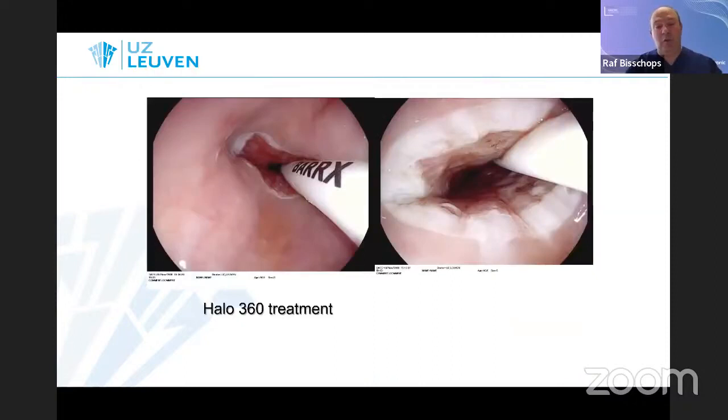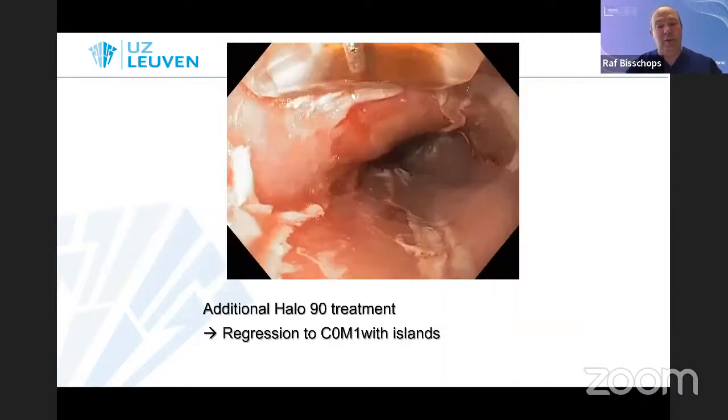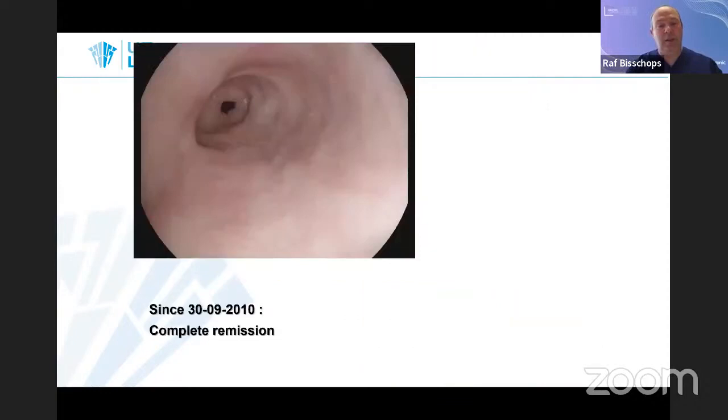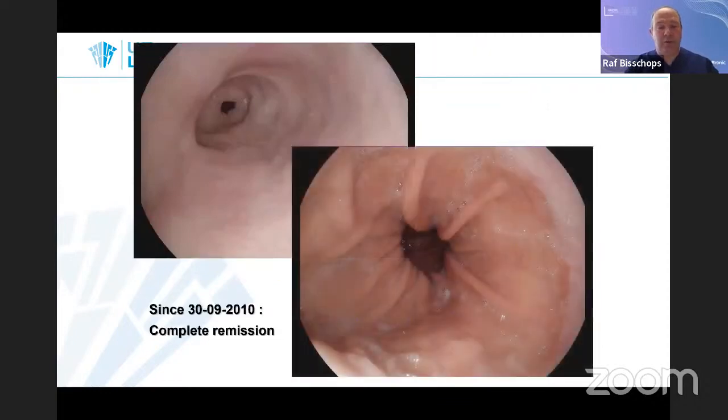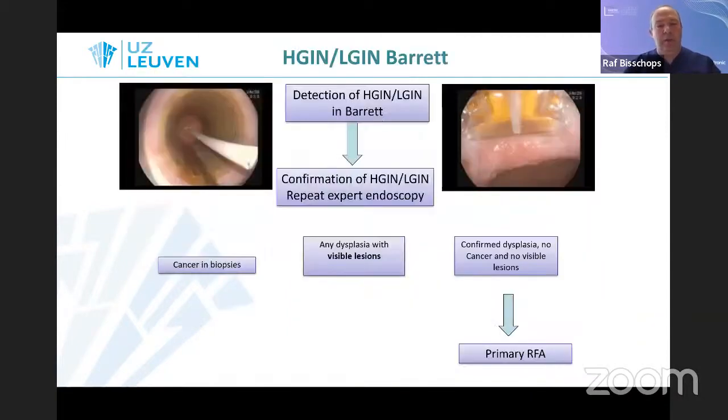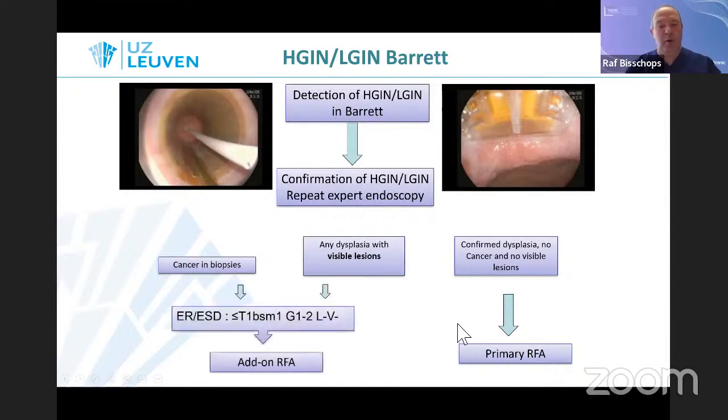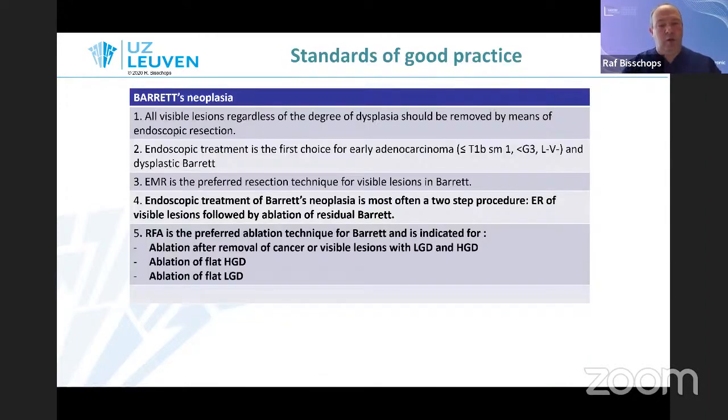He was subsequently treated with circumferential ablation and then also with additional Halo 90 focal ablation, and we managed to get complete remission after a couple of months. So these techniques really work very elegantly, I think, but we need to keep this paradigm in our minds, so we need to get it confirmed. And only when we're absolutely sure there's no dysplasia with visible lesions or cancer in the biopsies, then we can go for primary RFA. But remember, in all the other ones, we need to have a resection to get accurate staging and further treatment. So endoscopic treatment is a two-step procedure.